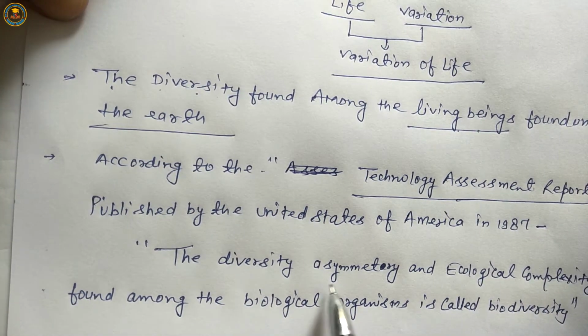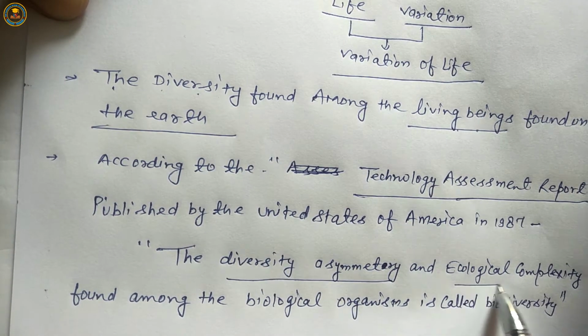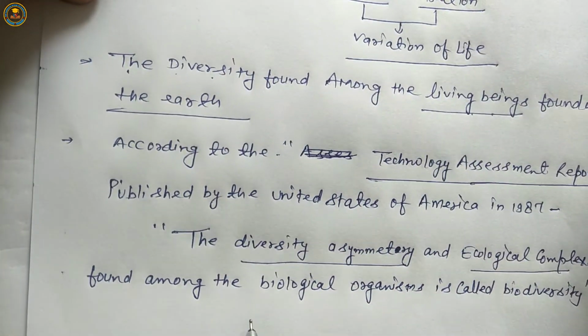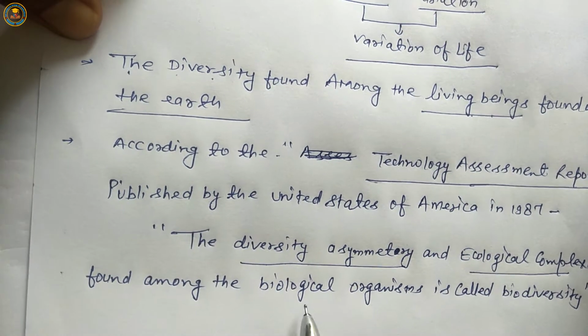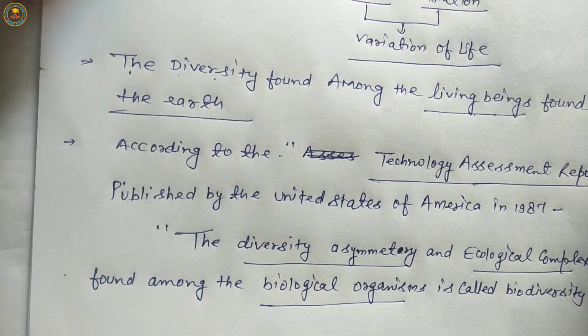Once again, the diversity, asymmetry, and ecological complexity among the biological organisms is called biodiversity.